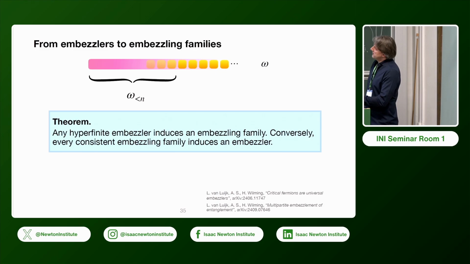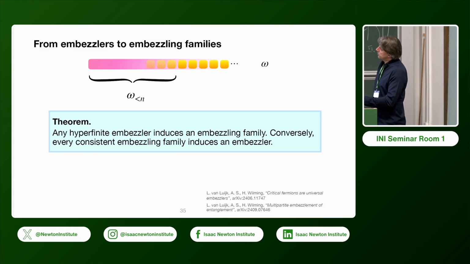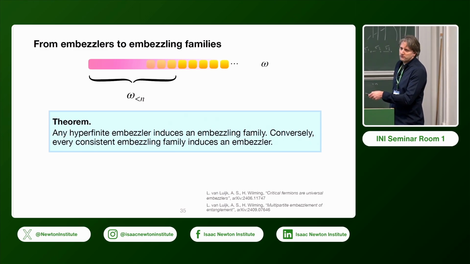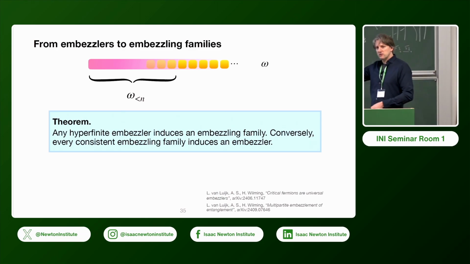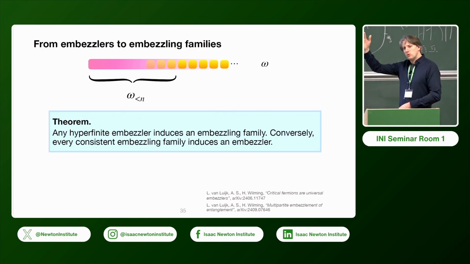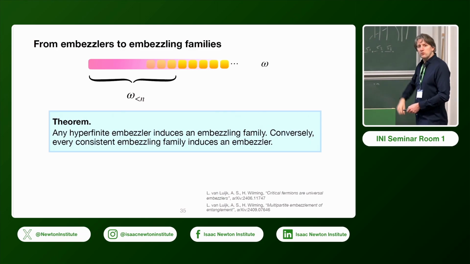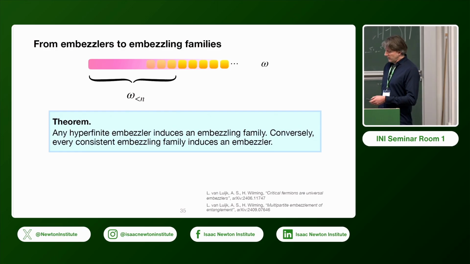But then, assuming this kind of property, you can also prove the converse. If you have a consistent embezzling family, then it will also converge to an embezzling state in the right sense.